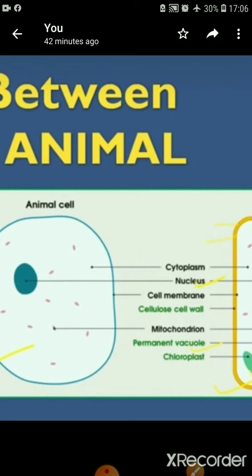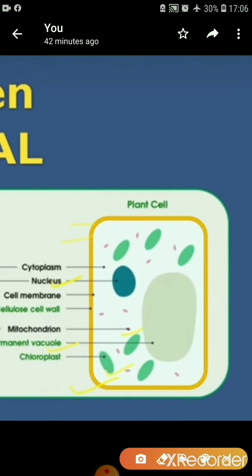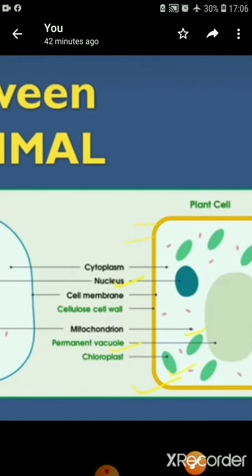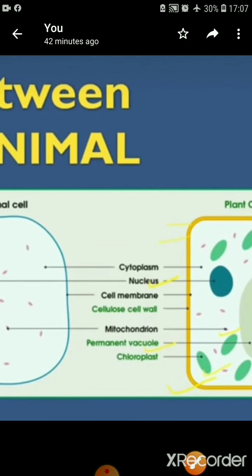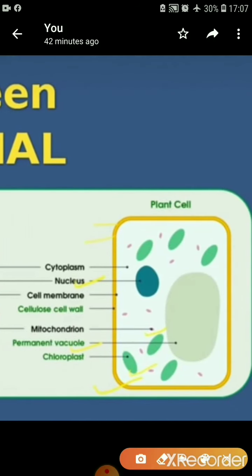But in some chances we can say in an animal cell it would be present, but it is small in size, or it will be temporary. It would be temporary in animal cells. But if we talk about plant cell, it will be present in plant cell, and it will be big in size. Next, chloroplast. Chloroplast is present only in plant cell.